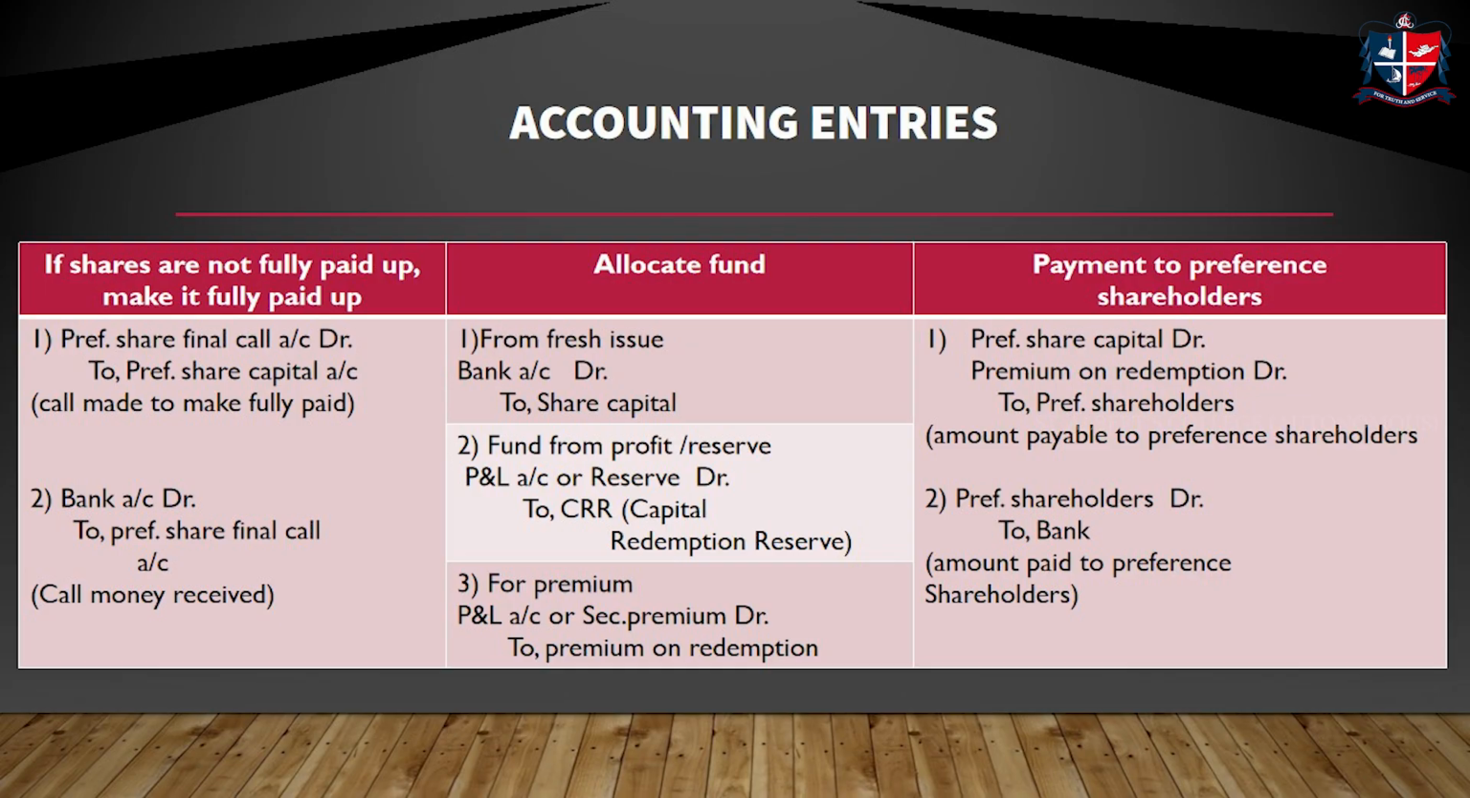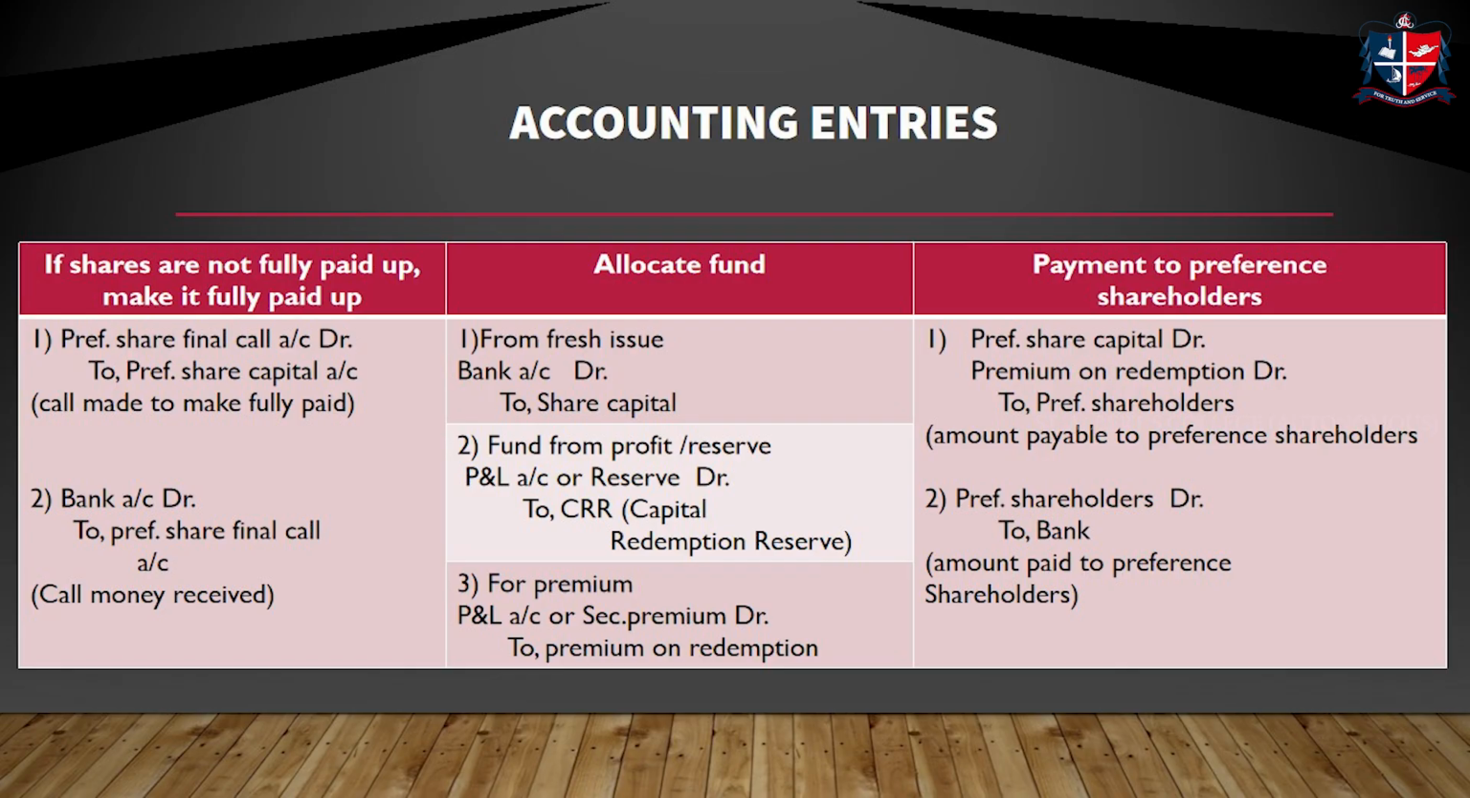In the second stage, we are raising or collecting the fund from different sources. What are the sources? It's already told: fresh issue and profit. In case of fresh issue, we are making an issue of equity shares. The entry is bank account debtor to share capital, that is, equity share capital. In case of profit or reserve, what will we do? If the fund is taken from profit or reserve, we are transferring it into capital redemption reserve. So the journal entry will be profit and loss account or reserve account debtor to CRR, or capital redemption reserve.